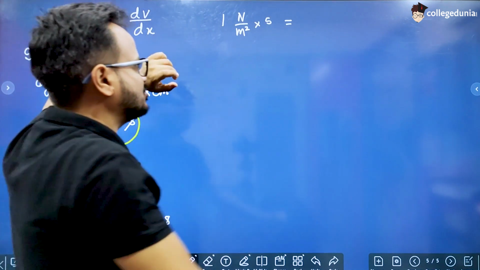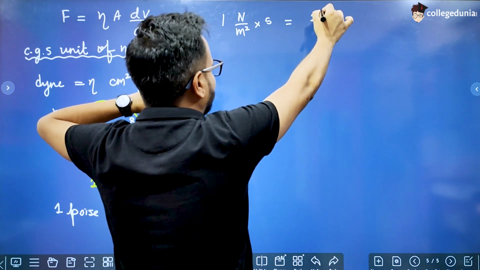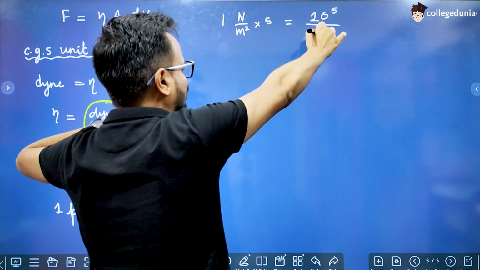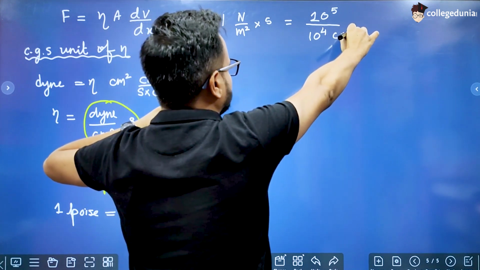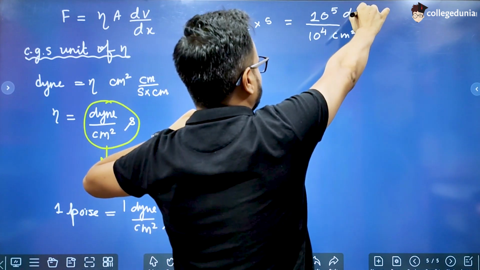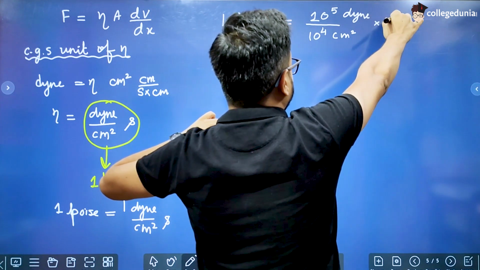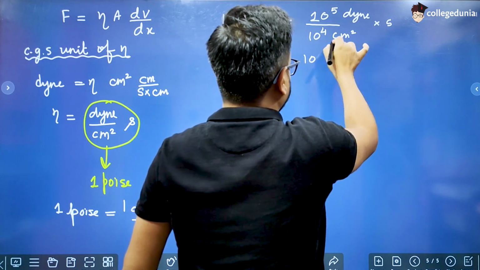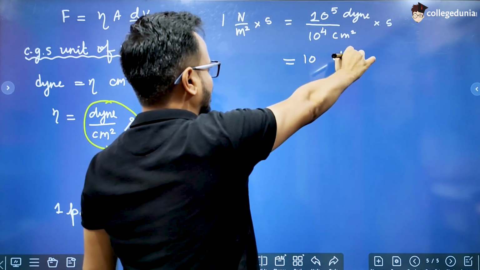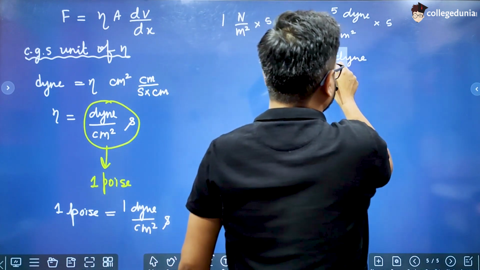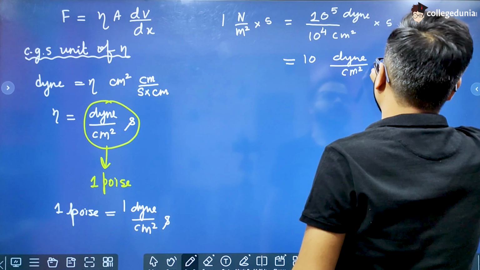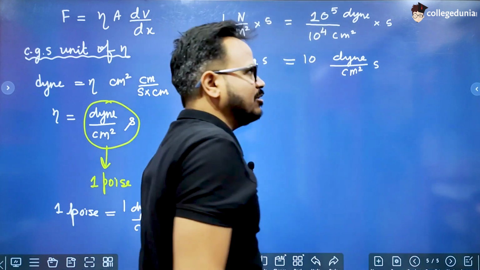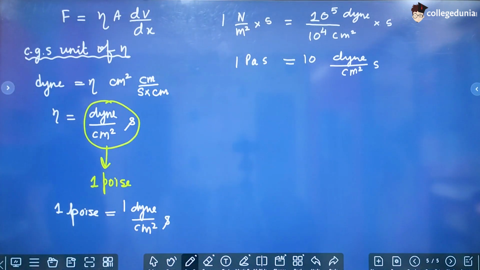Now let's convert this into CGS units. So 1 Newton is 10 raised to power 5 dyne divided by meter square. 1 meter square is 10 raised to power 4 centimeter square, and this is dyne into second. So this is 10 dyne per centimeter square into second. So this is 1 Pascal second, and this dyne per centimeter square second is called poise.